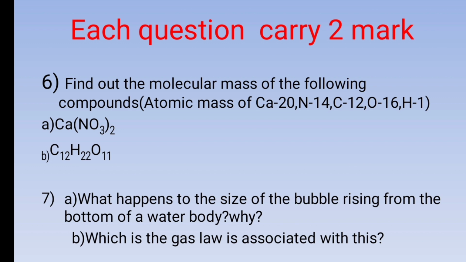Each question carries 2 marks. Sixth question, find out the molecular mass of the following compounds. Atomic mass of calcium is 20, nitrogen is 14, carbon is 12, oxygen is 16, and hydrogen is 1. We have to find out the molecular mass of Ca(NO3)2 and C12H22O11. And the seventh question, what happens to the size of the bubble rising from the bottom of a water body? Why? Which is the gas law associated with this? Clear?